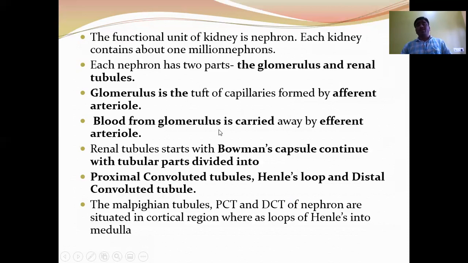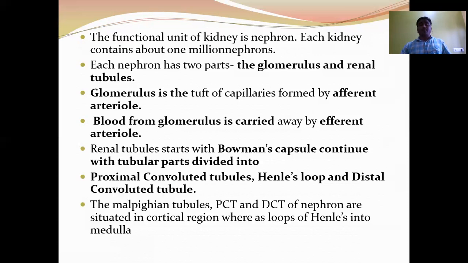This afferent arteriole is a fine branch of the renal artery. After formation of the glomerulus, all capillaries combine to form the efferent arteriole. So blood moves towards the glomerulus through the afferent arteriole, and away from the glomerulus through the efferent arteriole.